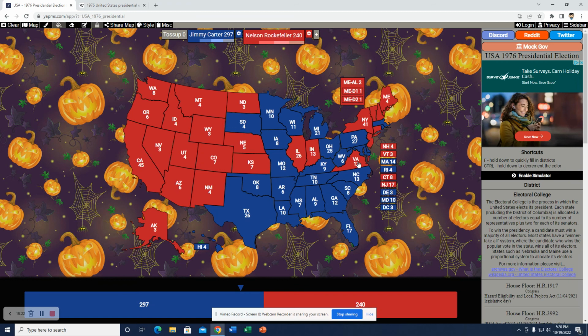And here's the results with Carter winning 297 to Rockefeller's 240, so he does flip states like South Dakota, Oklahoma, Iowa, while Rockefeller hangs on to the rest of the states at 4-1, and he also wins some state in New York. So an interesting one here.